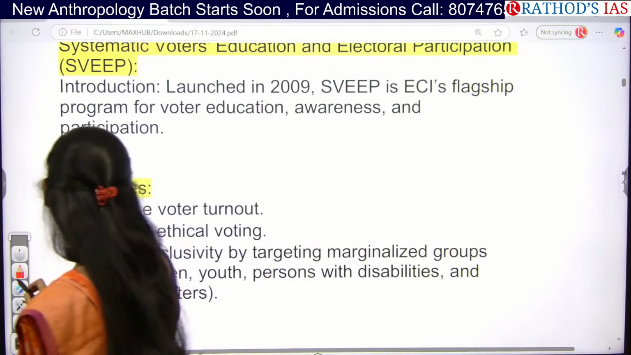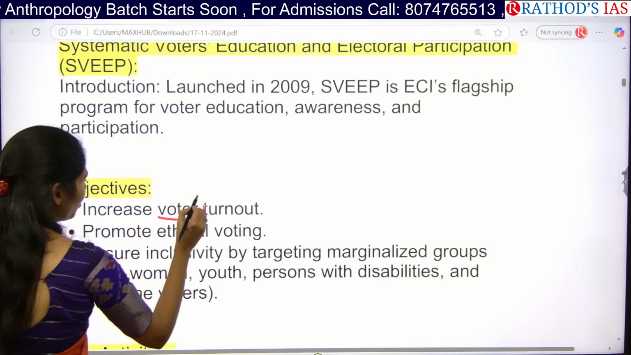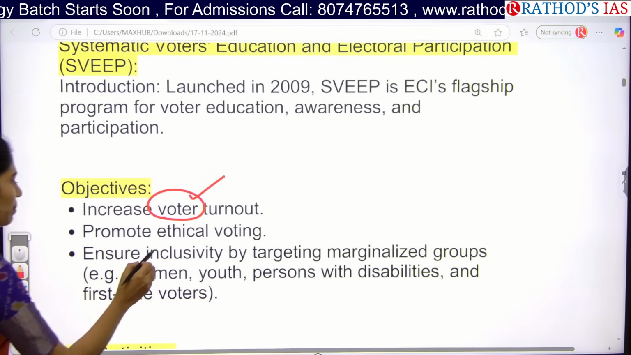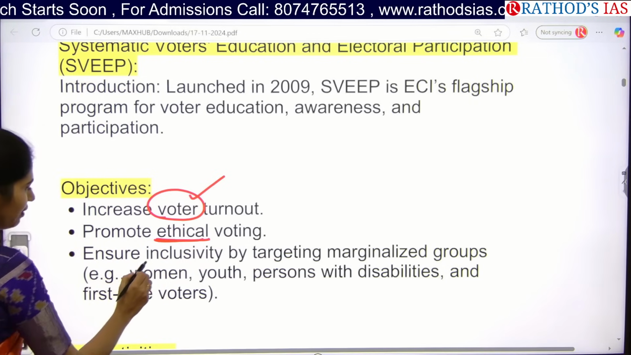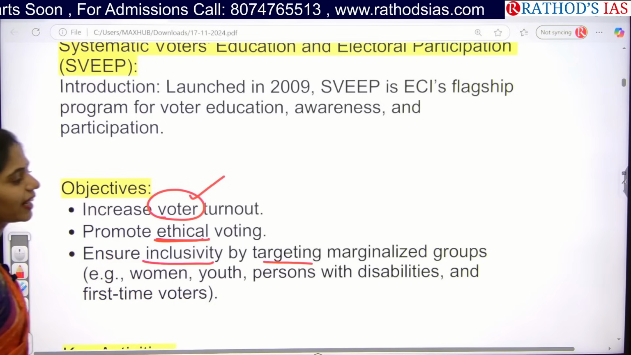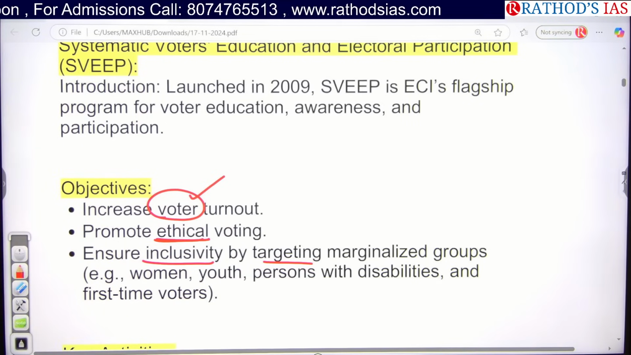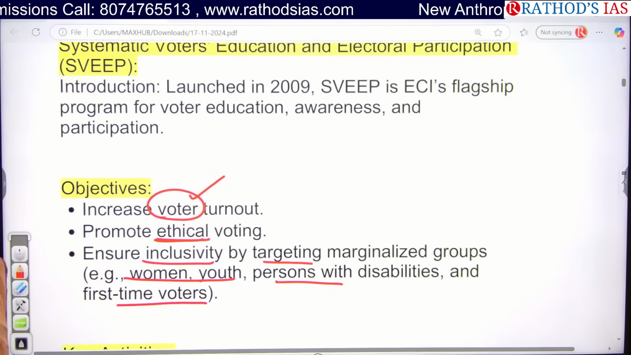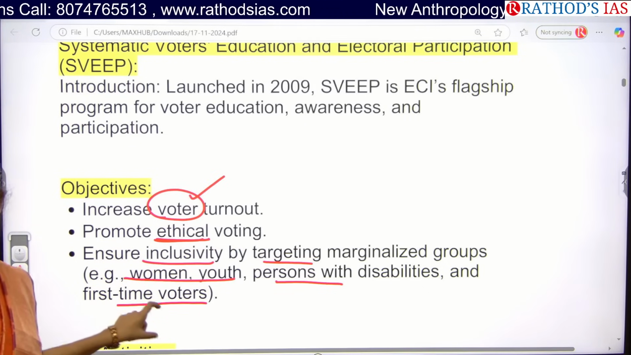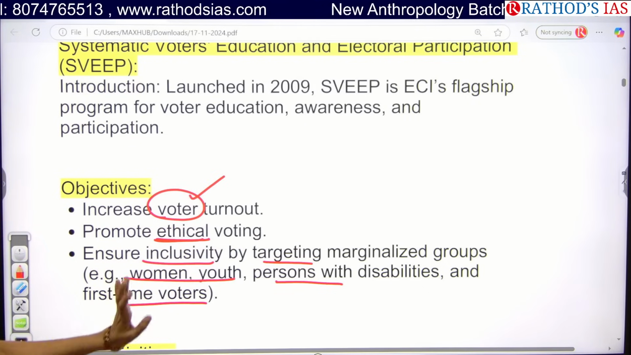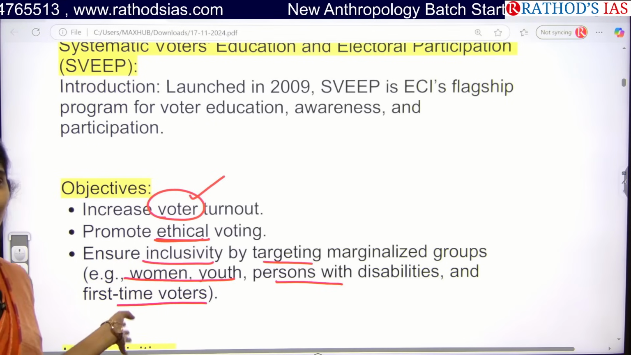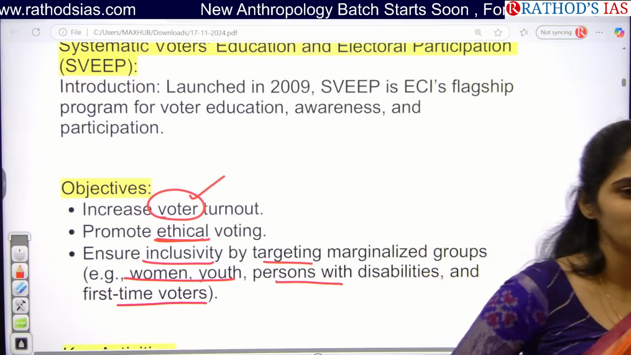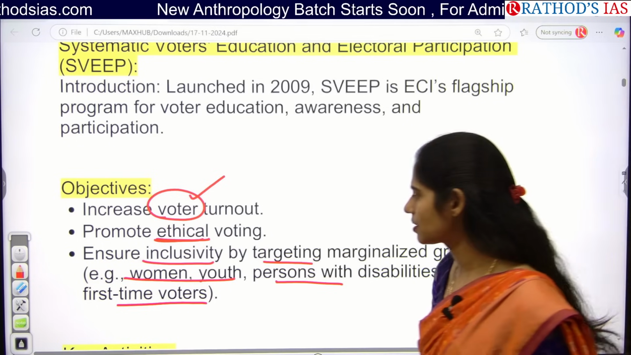So one important objective of the SVEEP program is to increase voter turnout as well as to promote ethical voting, and to ensure inclusivity by targeting marginalized groups like youth, women, persons with disabilities, and first time voters. In these vulnerable areas, they especially focus under SVEEP. You may also get a question regarding SVEEP. I think in 2017 or 18, there was a question regarding SVEEP in your prelims.